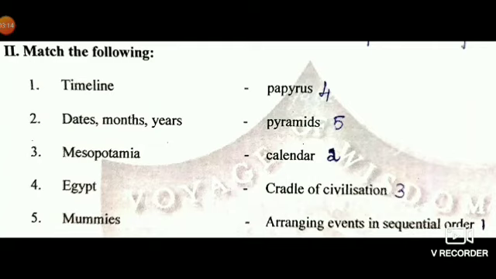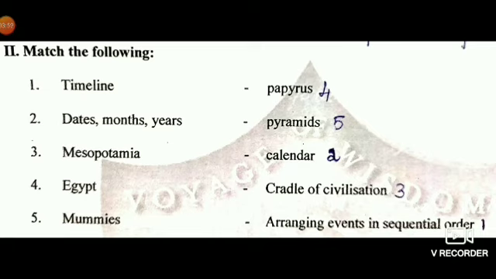Let's match the following. Timeline. To what can it be matched, children? Is it calendar or arranging events in sequential order? Yes, it is arranging the events in sequential order. In a timeline, we arrange the events in sequential order. What is sequential order? In ascending order. We arrange the events from the smaller number to the bigger number. So timeline, you mark it 1, arranging the events in sequential order.